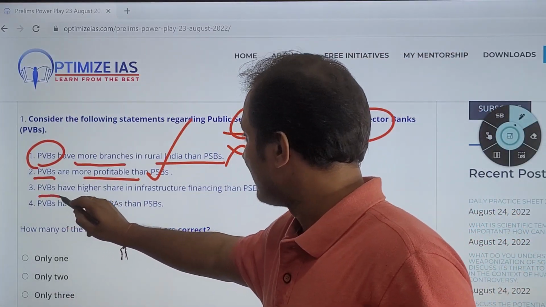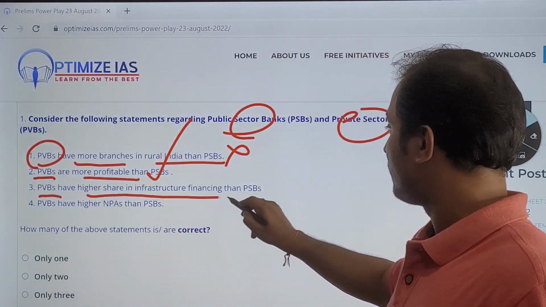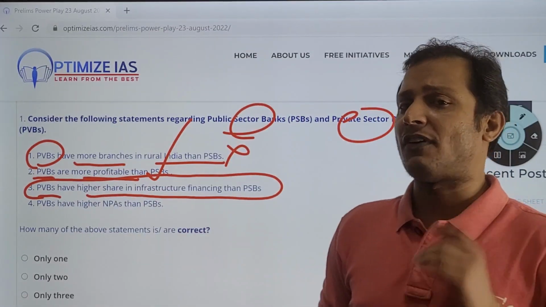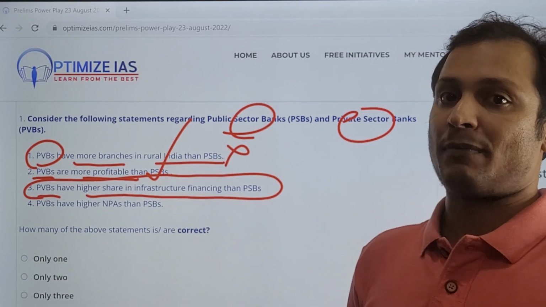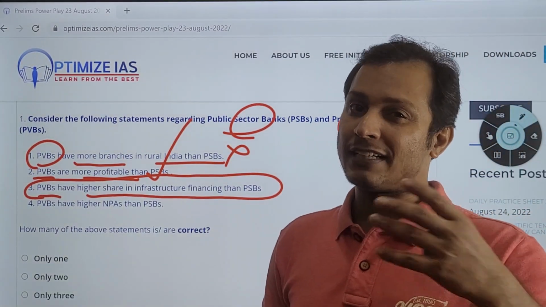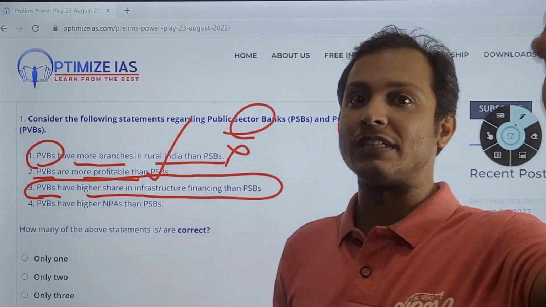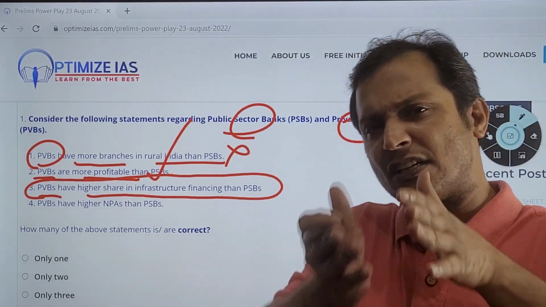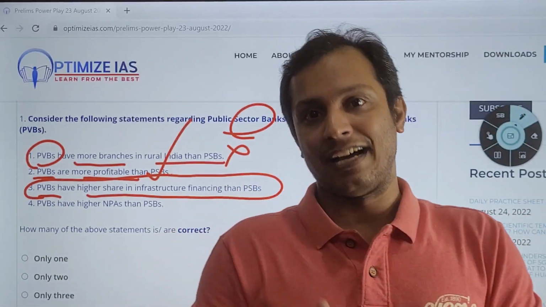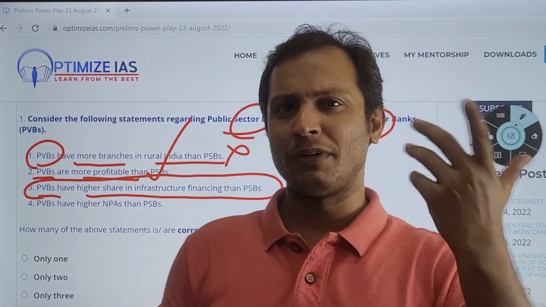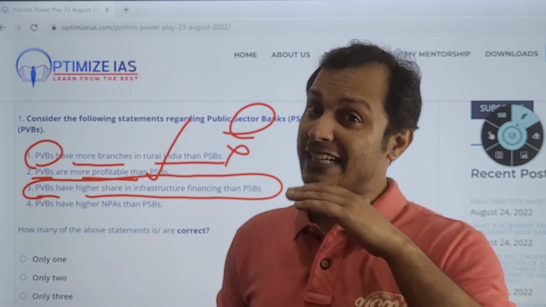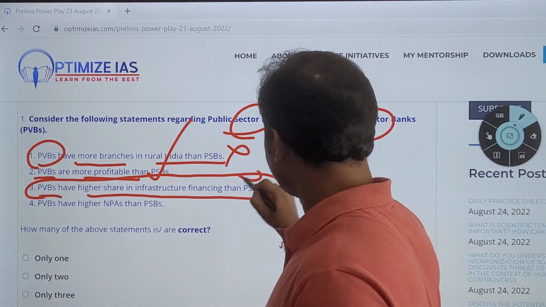Then, private sector banks have more share in infrastructure finance than public sector banks. Generally, infrastructure financing is done by the public sector banks, because infrastructure financing is very risky. Private sector banks generally do retail banking; they don't do infrastructure financing, because it is long-period and the probability of it getting into NPA is very high, because of the environmental clearance and so many clearances involved in infrastructure projects, and you all know that infrastructure projects get delayed. So this is an incorrect statement.